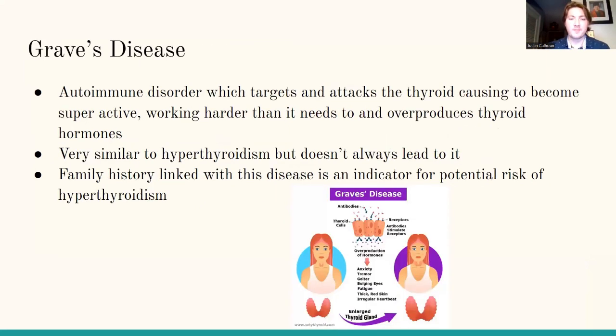So Graves' disease is an autoimmune disorder which attacks and targets the thyroid, causing it to become superactive, working harder than it needs to, and overproducing thyroid hormones. This is very similar to hyperthyroidism, but doesn't always lead to it. Family history linked with this disease is an indicator for potential risk of hyperthyroidism.